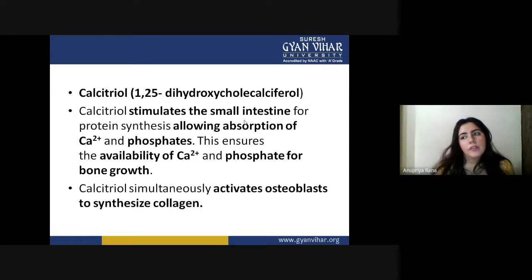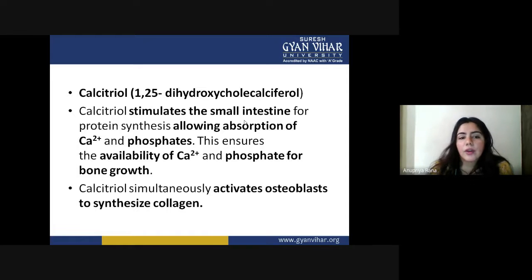This was the function of erythropoiesis. Now we are going to see our next hormone of the kidney, that is calcitriol. As the name suggests, calcitriol, in its full elaborated name, is a little complex, 1,25-dihydroxycholecalciferol. This is a long name you may not be able to remember, so we use the short name calcitriol.